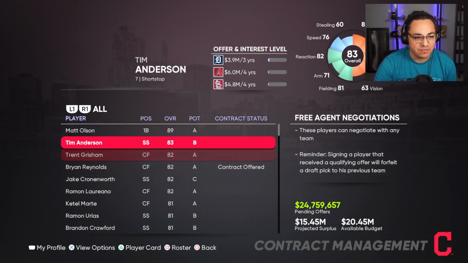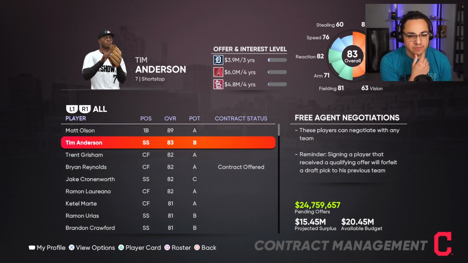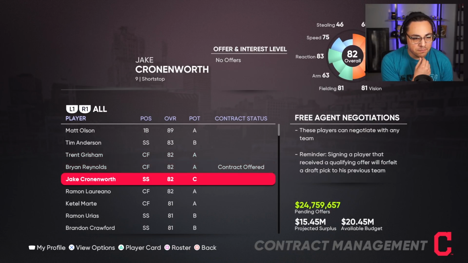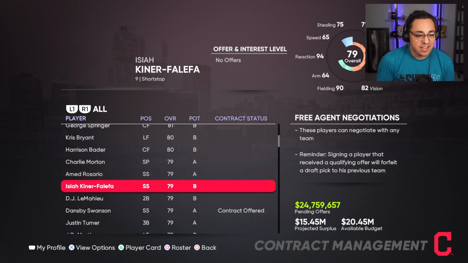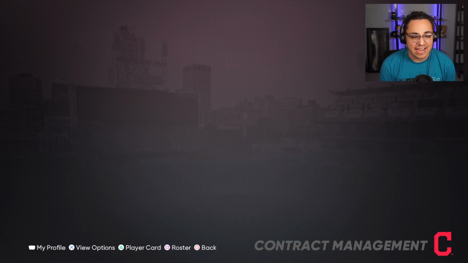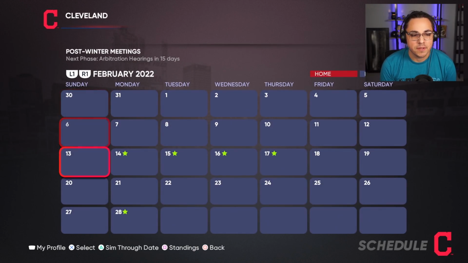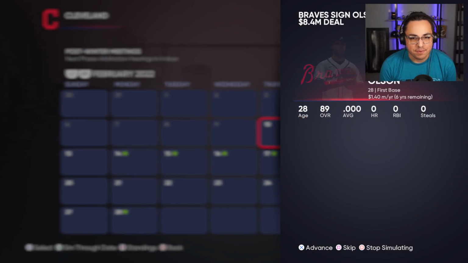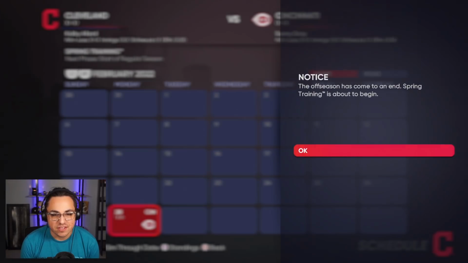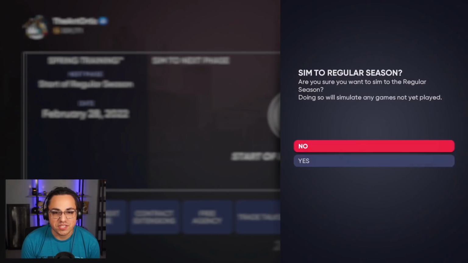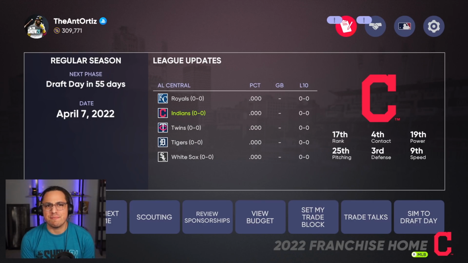I mean, like, look at, we've got Matt Olson, Tim Anderson, Grisham, Brian Reynolds is there, George Springer, Chris Bryant. Yeah, there's still some really good players that I know a lot of them aren't going to get signed, but let's see what happens. Matt Olson goes to the Braves, and that might be it. So let's get to the regular season, and let's go check out these new lineups that have happened.